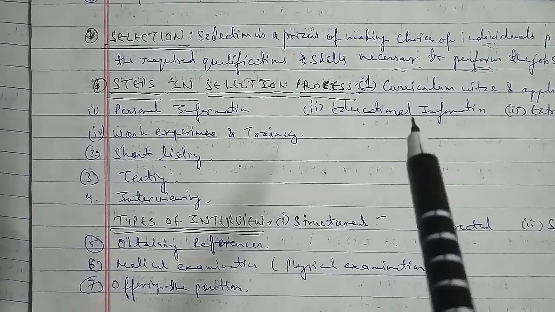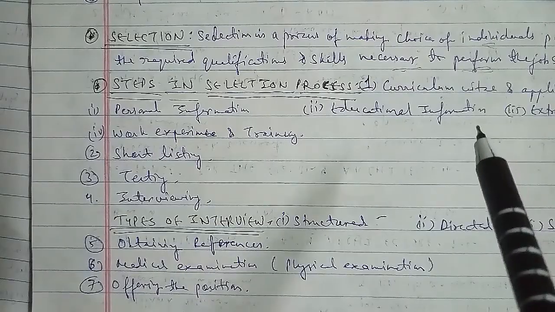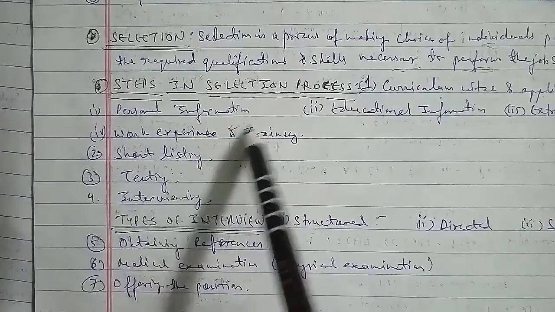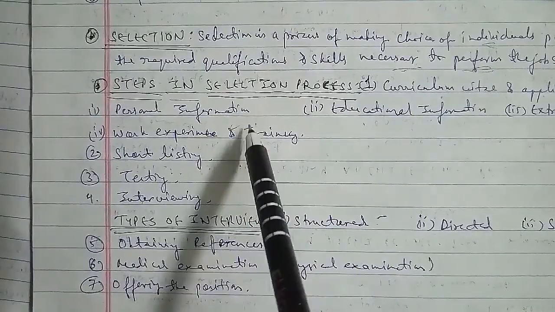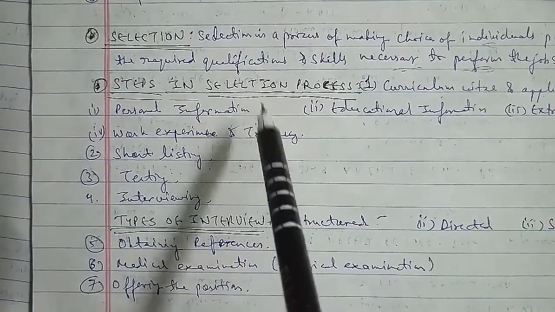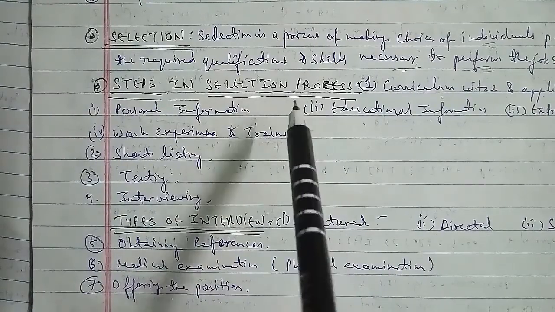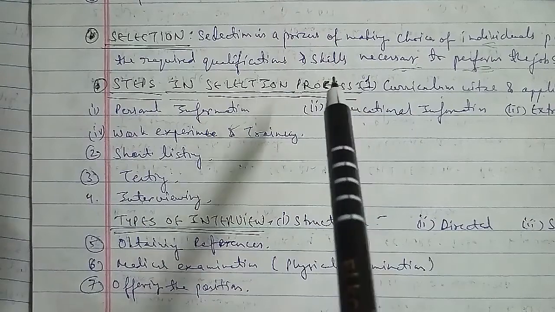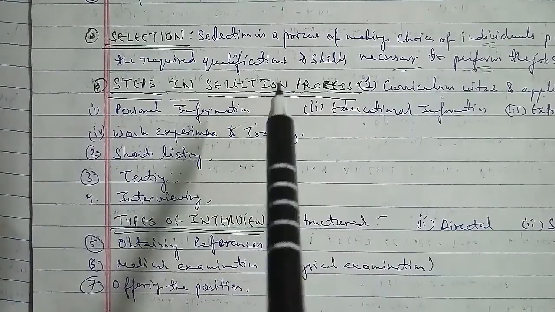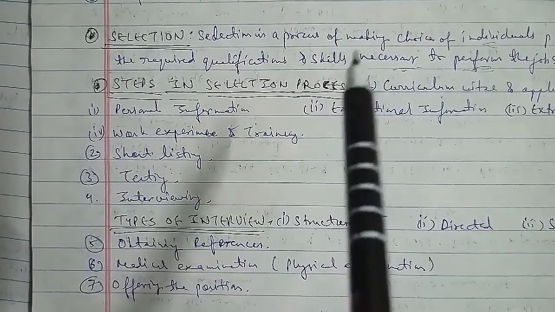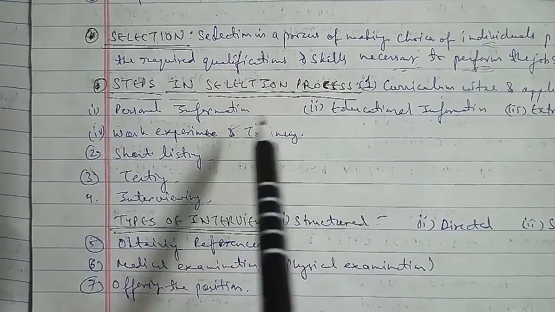Application detail covers the following information, where the first is the personal information. The personal information includes the applicant's name, age, sex, marital status, and address, both correspondence and permanent address, as well as the physical status like height, weight, and blood group, citizenship, and other aspects of personal details that come under the personal information.